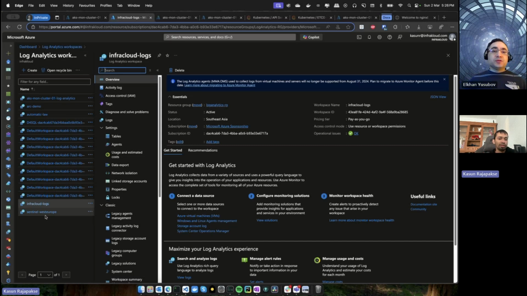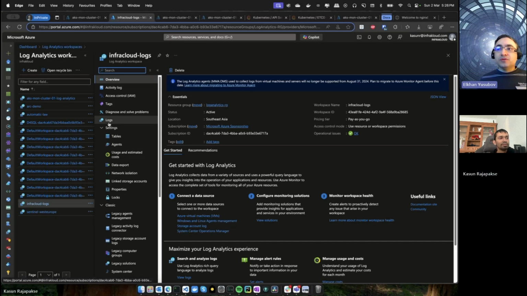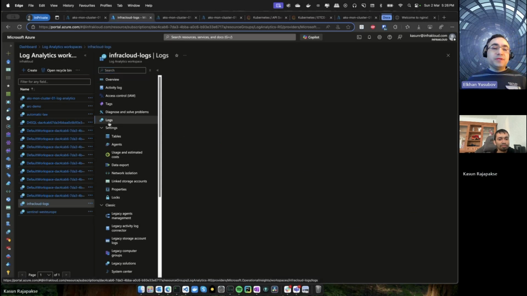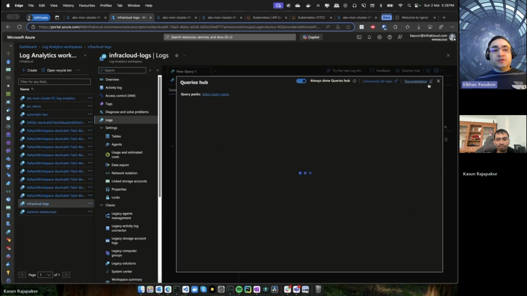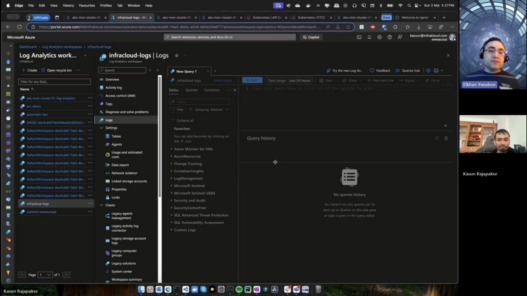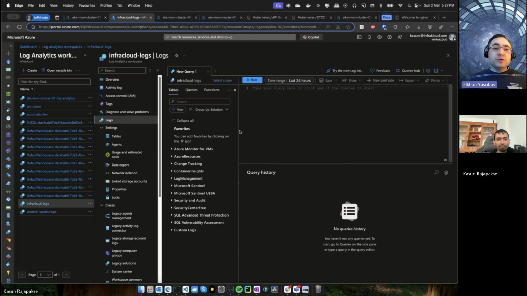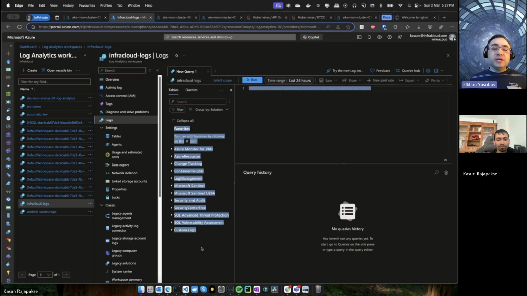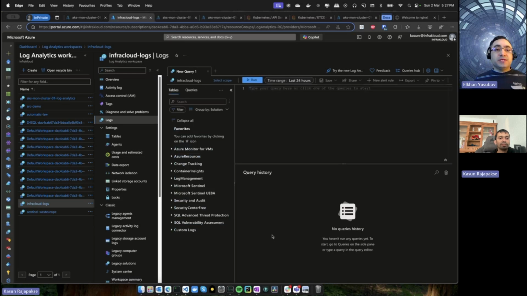It depends on the way you use it. Coming back to what Kasun mentioned, when you are trying to identify how you want to architect your Log Analytics Workspace for a given customer, you want to look at who should be able to access the data, and based on that access and security, you need to define it.